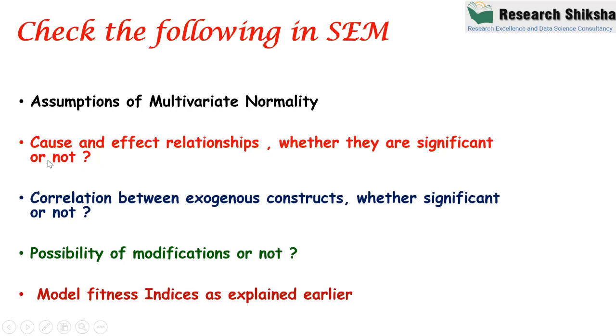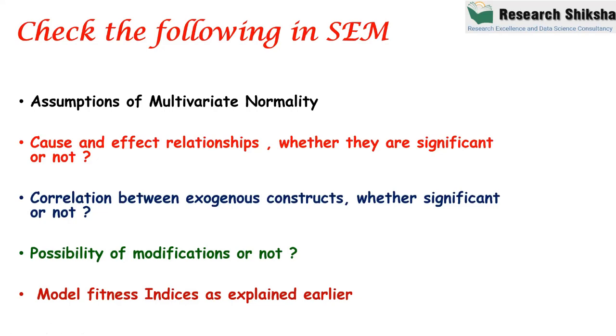Now, we examine whether the cause and effect relationships or hypotheses are significant or not. The most important purpose of applying SEM is to examine whether the results supported our hypothesis or not, because you have to mention in the paper whether the results supported the hypothesis or failed to support it.